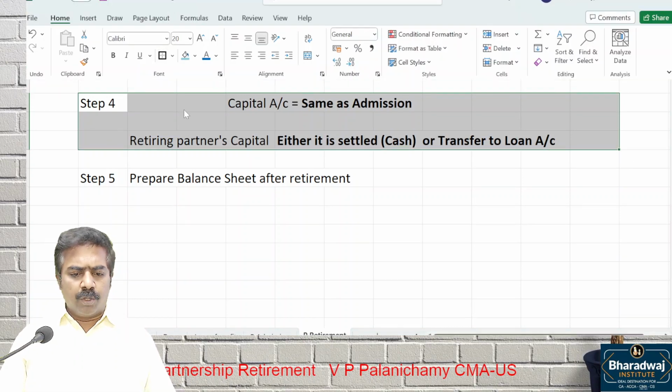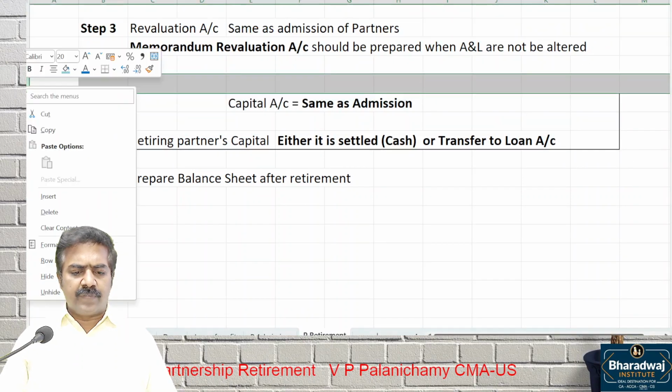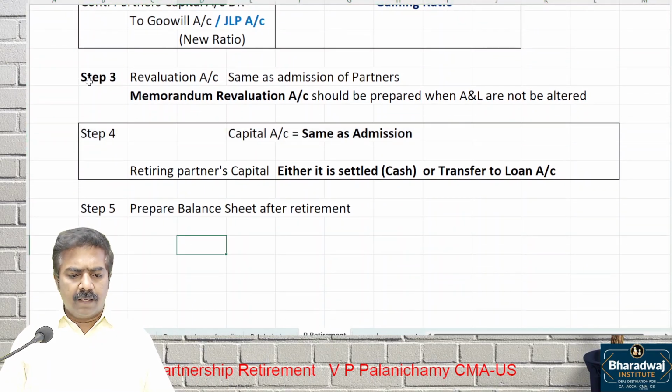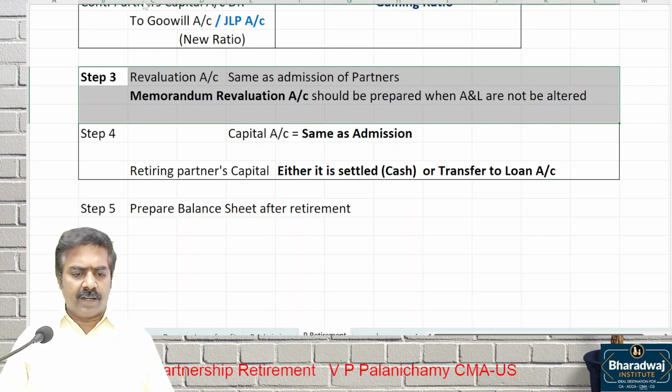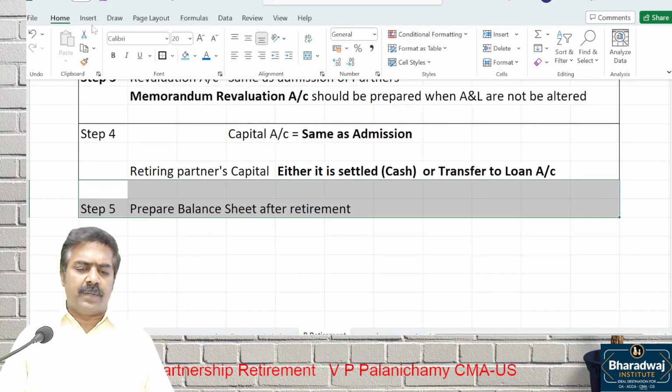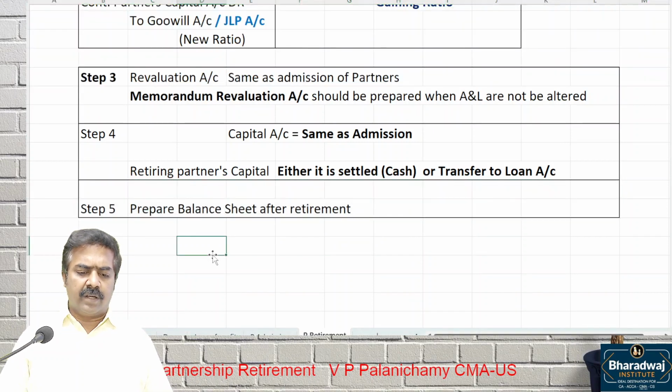So capital account is also same as admission, but the only difference is the retiring partner's capital is transferred to loan account or settled immediately. Then prepare the balance sheet with new assets and liabilities value after retirement.